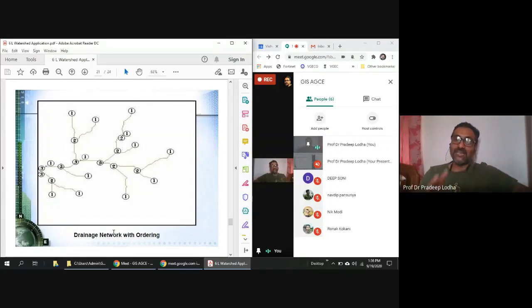After the drainage network has been brought onto the GIS screen, then what is done? Like this is the first order stream, the starting point. That depends again on the threshold value. If you have a different threshold, then your order would change.